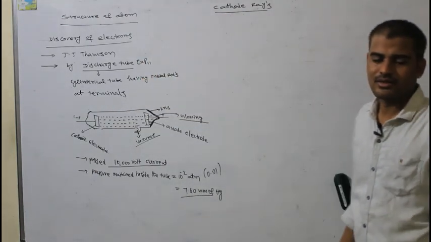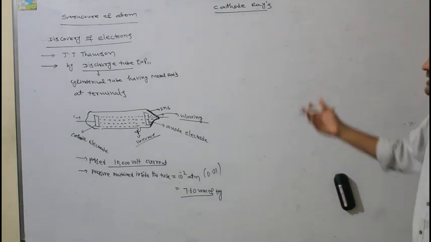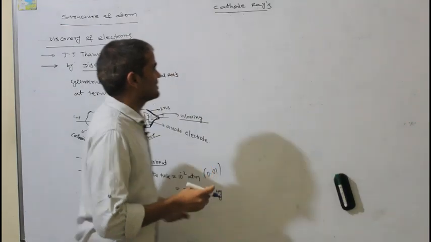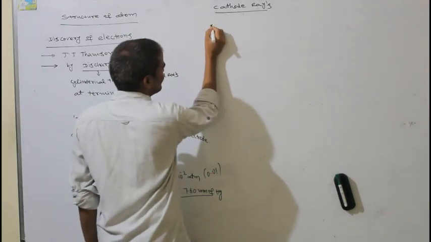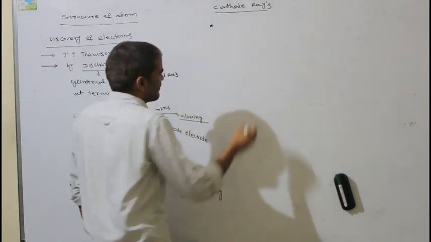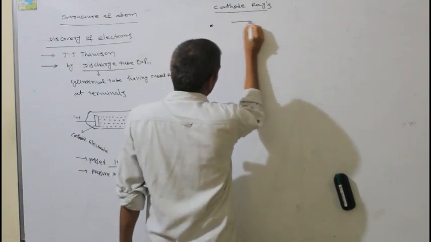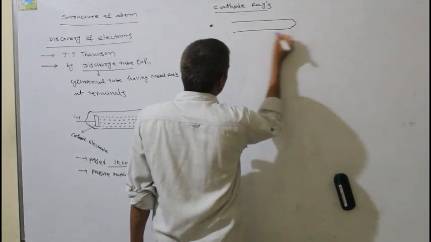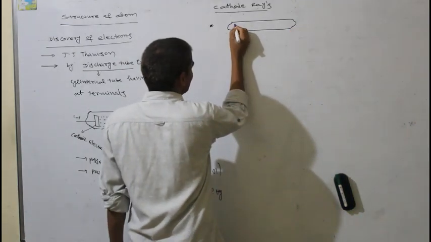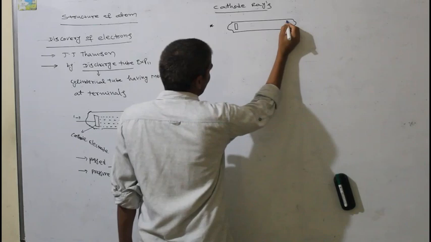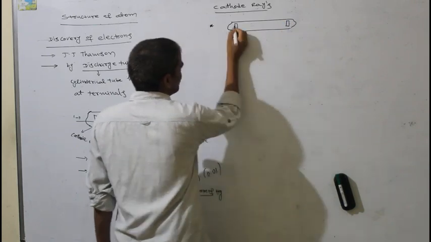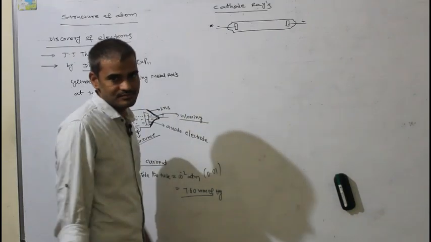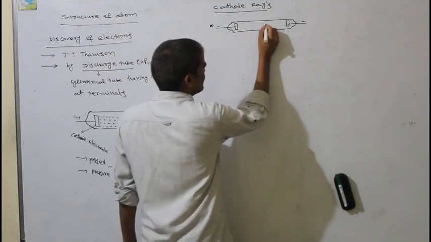He started to identify the properties of these cathode rays. To know the properties, he did different activities. The first activity: through the discharge tube, he stopped the experiment and placed one opaque body between the two electrodes, the negative cathode and the positive anode.